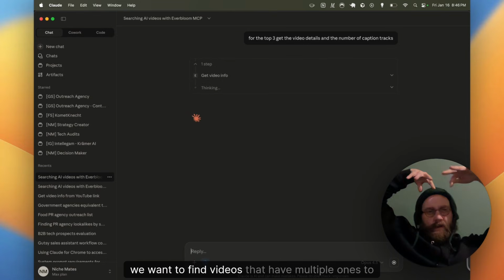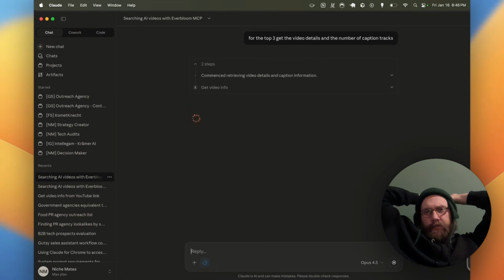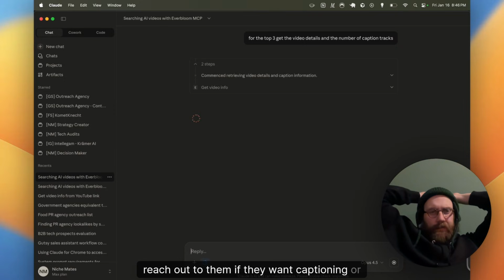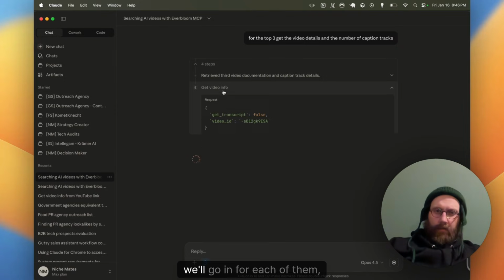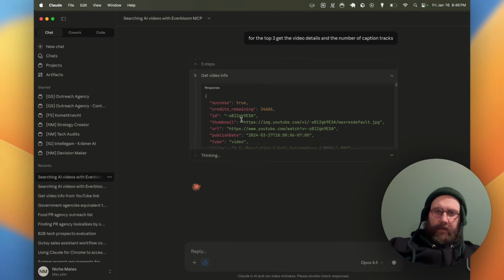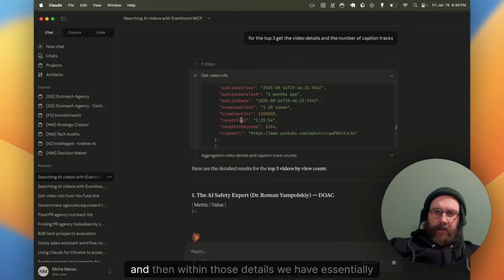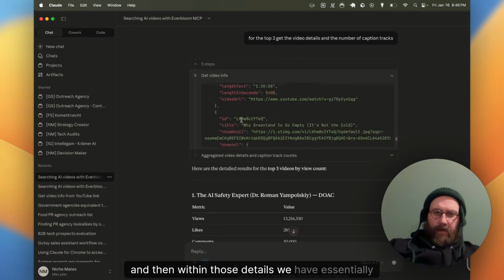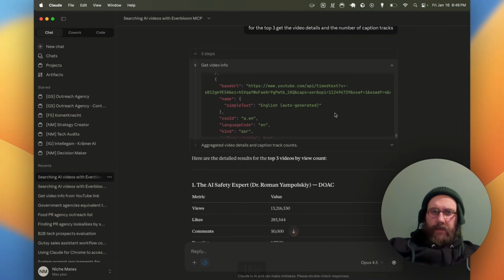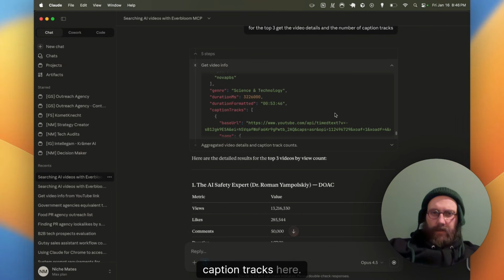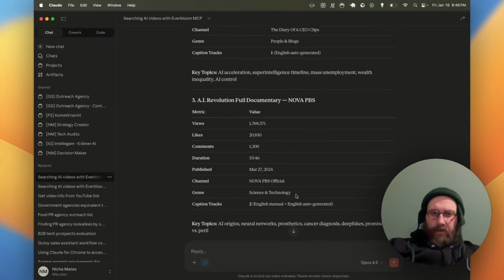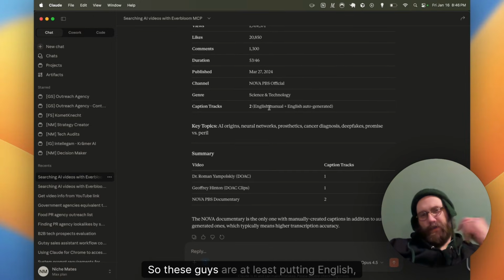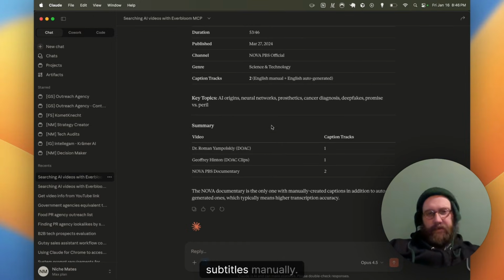So we want to find videos that have multiple ones to maybe reach out to them if they want captioning or dubbing services. So what we'll do, we'll go in for each of them, fetch details, and then within those details we have essentially the caption tracks here. All right, so now here it says caption tracks 1 English manual. So these guys are at least putting English subtitles manually.